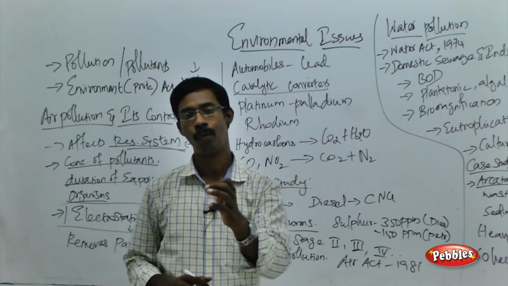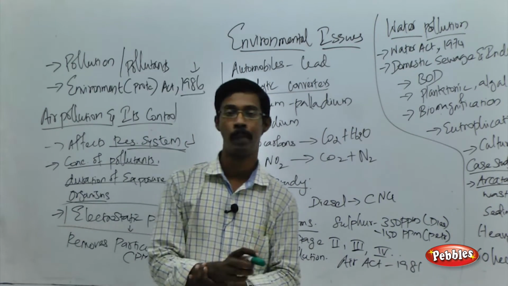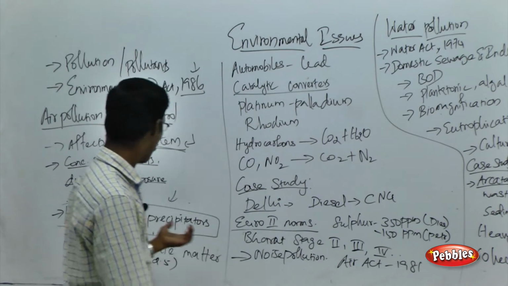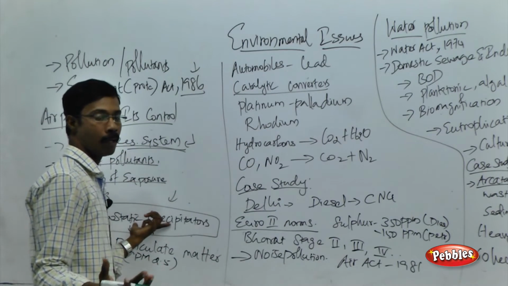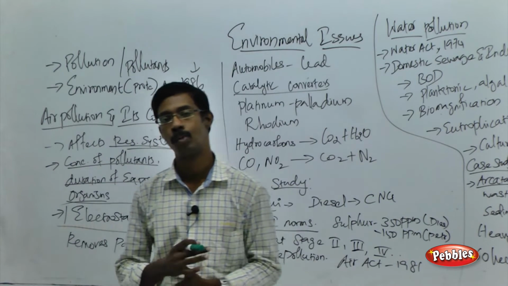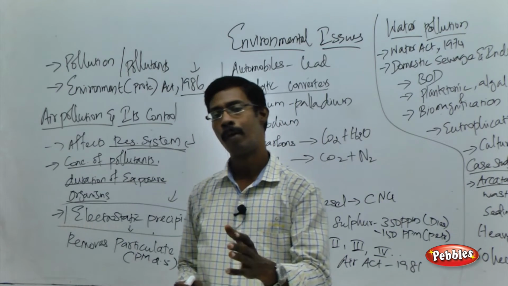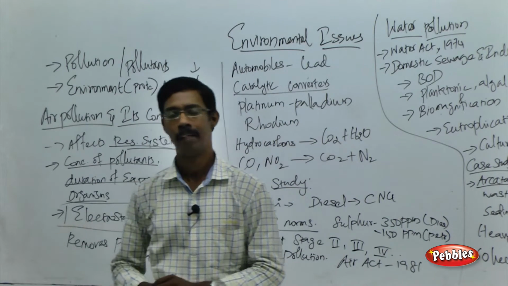That will be harmful to all the species available around the place. So we have to remove the particulate matter. In that way we can release only the gas to the atmosphere, and we can avoid or control the pollution in the air.